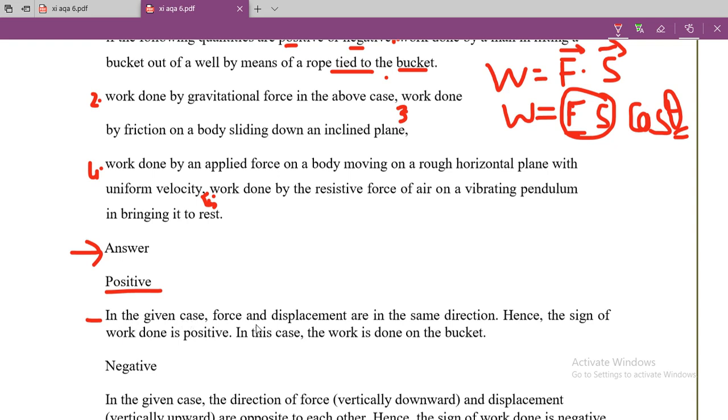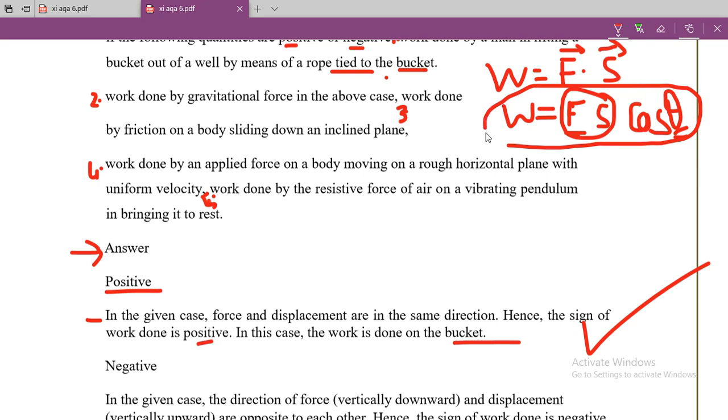And the explanation of this answer is given here. In the given case, force and displacement are in the same direction, hence the sign of work done is positive. In this case the work done is on the bucket. So you can see this one is the answer, and I hope it is very easy to understand. If you use this concept and try to find out the direction between force and displacement, you will be able to find out whether work done is positive or negative.